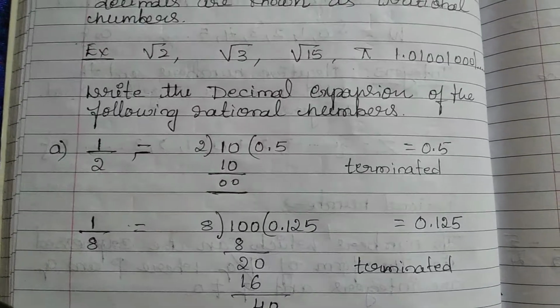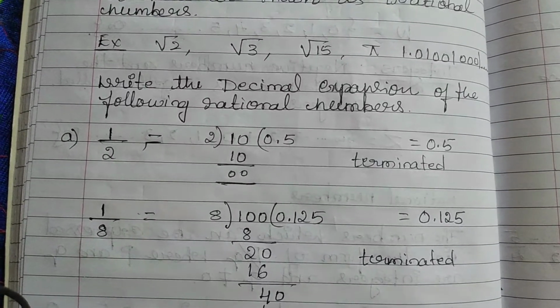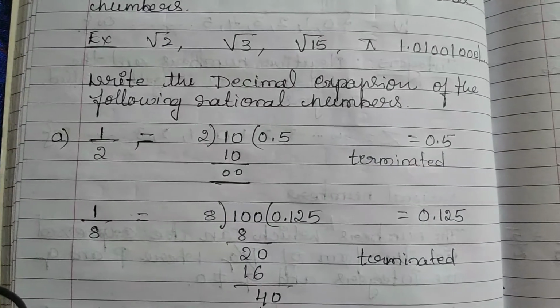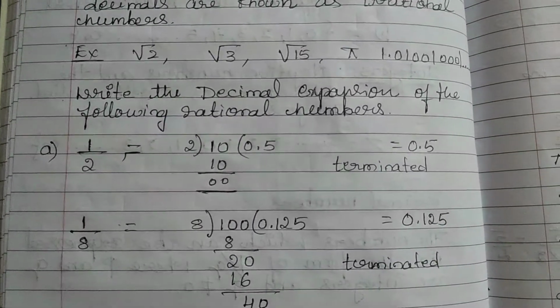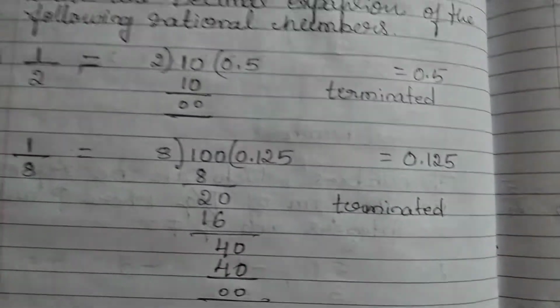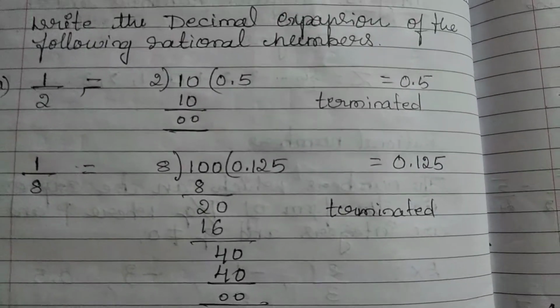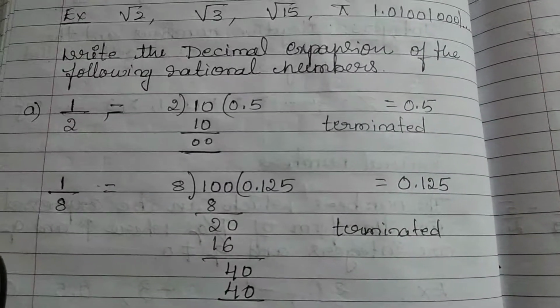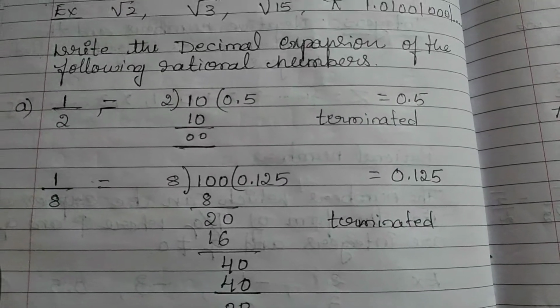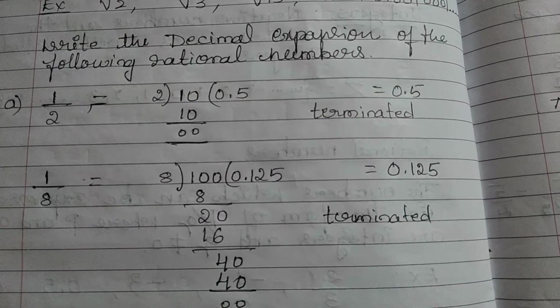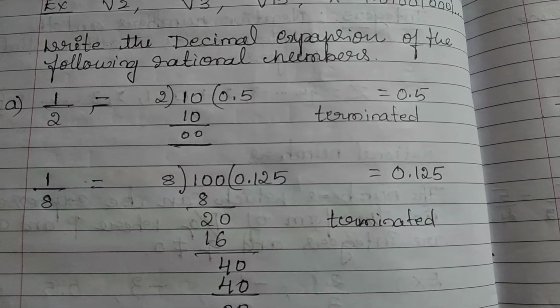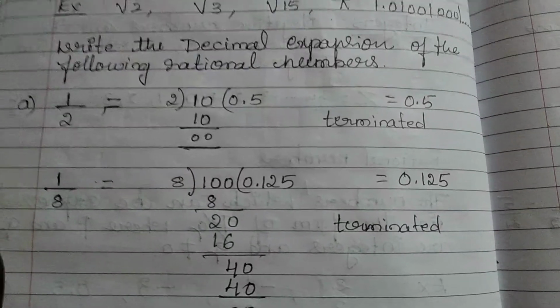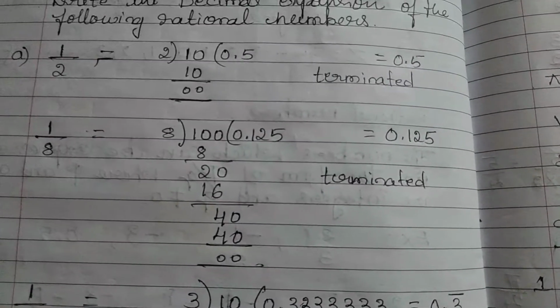No other number is repeated or continued after 5, so that's why it is terminating. Okay, the next number is 1 by 8. See, 1 by 8 also gives the answer 0.125. 0.125 is terminating, right?